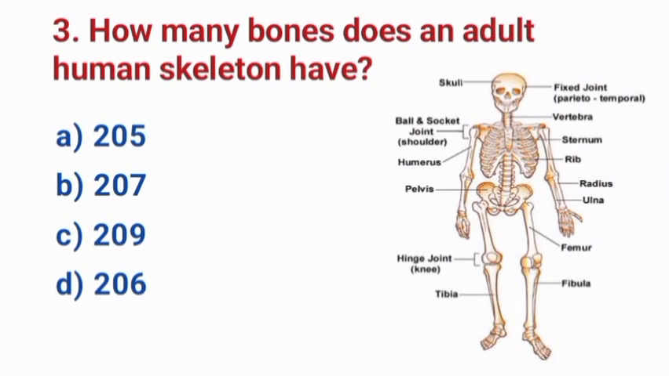Question number 3. How many bones does an adult human skeleton have? A. 205. B. 207. C. 209. D. 206. The correct answer is D. 206.